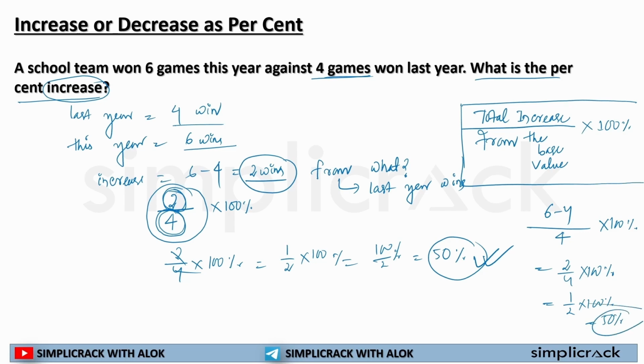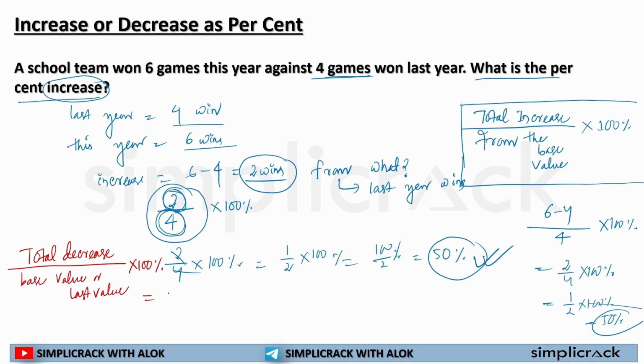This is how you will be solving total increase or total decrease. Here total increase is there. So if a question asks what is the total decrease, that's quite simple. You will write total decrease divided by the base value or the last value, and simply multiply with 100%.